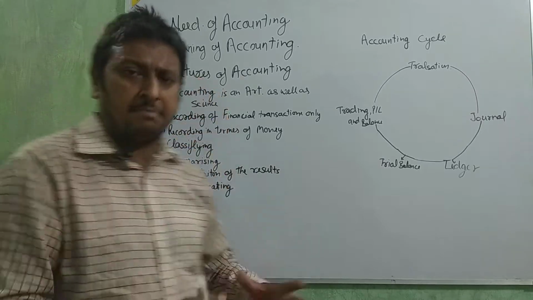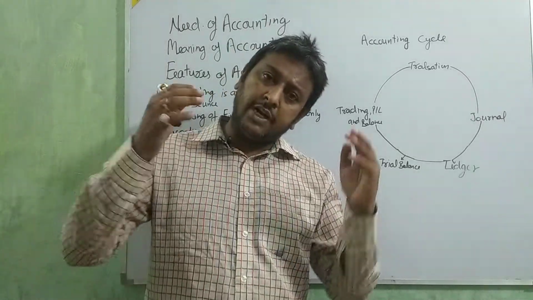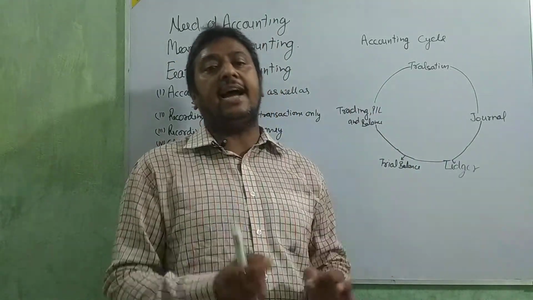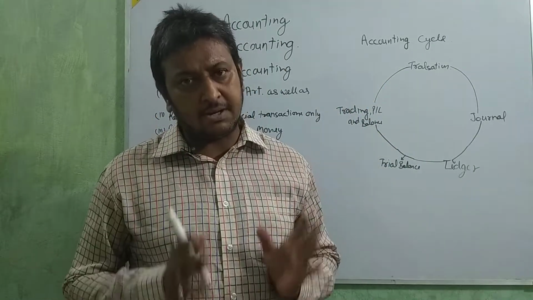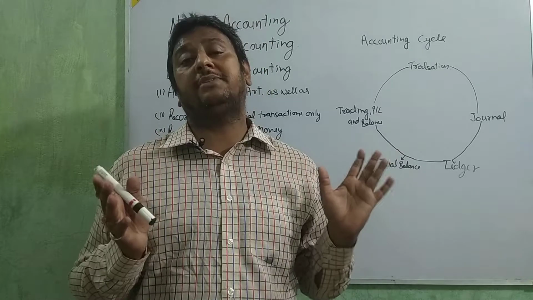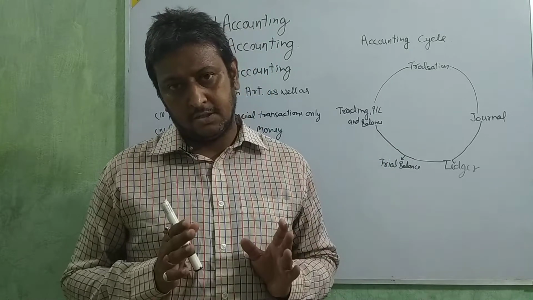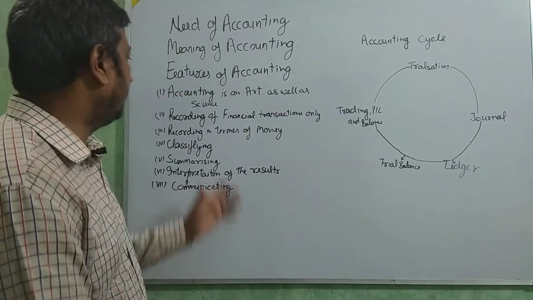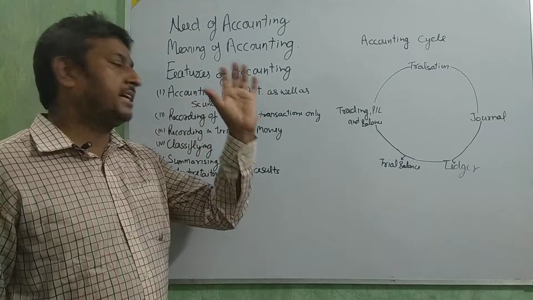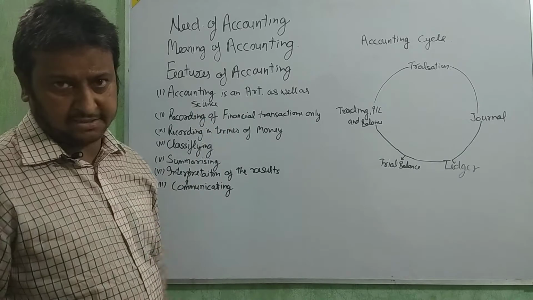They have some proforma, and you present only in that system, or following that system only. Okay, beta? Without following that system, you cannot present the things. It means they are presented in a systematic way. So we say accounting is an art as well as a science.